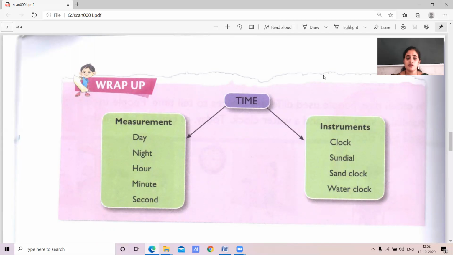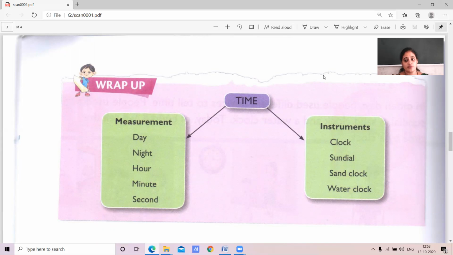In a day, we have 24 hours. In that, minutes and seconds are included. And we use different instruments to tell the time.